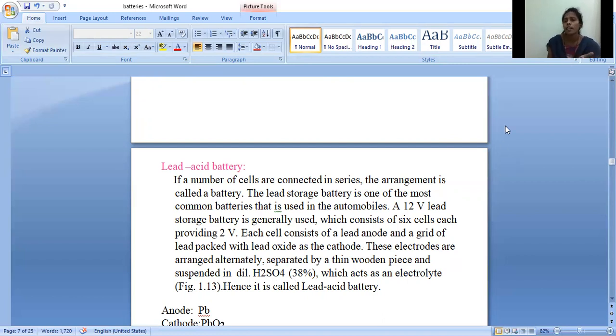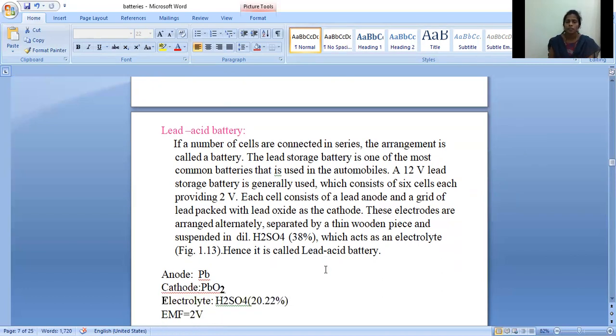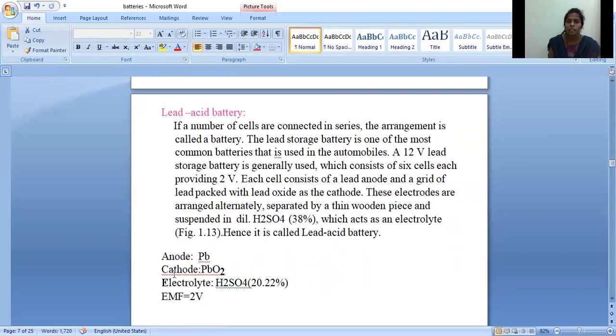So what do we have here? Lead acts as the anode, lead oxide acts as the cathode, and sulfuric acid acts as the electrolyte. So the anode is lead, the cathode is lead oxide, the electrolyte is sulfuric acid, and for the EMF, each cell generates 2 volts of power.